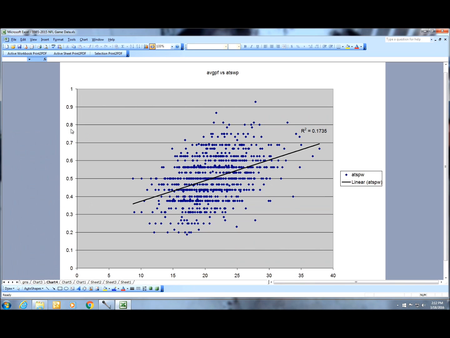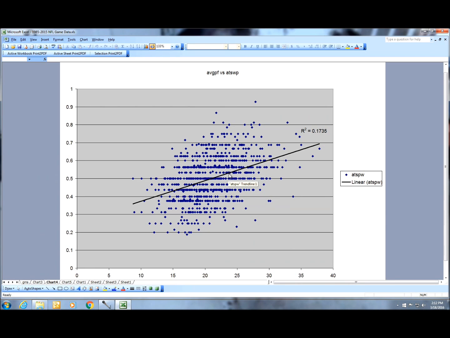And here's your ATS win percentage again. That's what we care about. And again, you see a linear trend. There's a 0.17 correlation for points for. So offense has a 0.17, or at least people who can score. And again, the better the offense, the more they win.